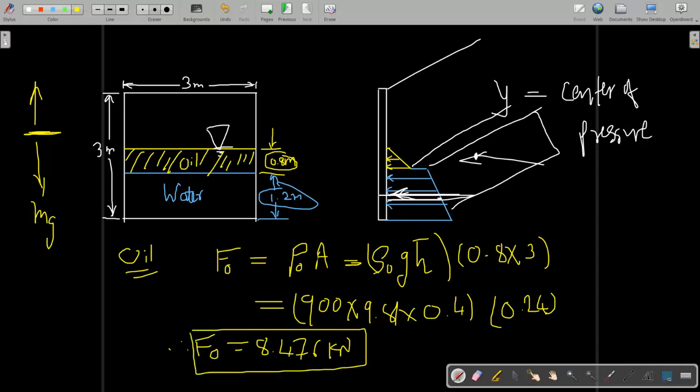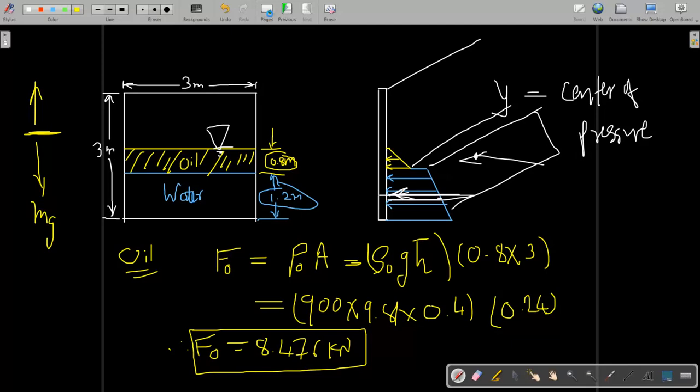Now we have to find the center of pressure due to oil. We can easily write the centroid of this pressure prism, not this projected area. Here it is a triangle pressure prism, so you can easily write it, but for a trapezoid you have to apply the area relation, (a + 2b) divided by (a + b), into h by 3. But another method is using moment of inertia.